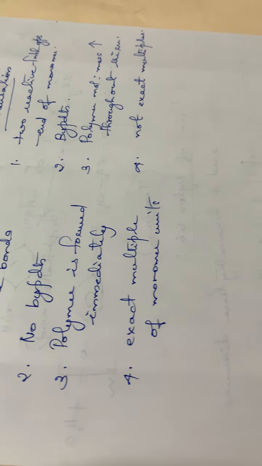Then the products obtained will be thermoplastics. Usually thermoplastics will be the product formed. But here in the case of condensation, thermosetting plastics. You will be studying later what is thermosetting and thermoplastics, so I am just mentioning it here. In condensation, the thermosetting plastics will be obtained as the product. Then the next one.